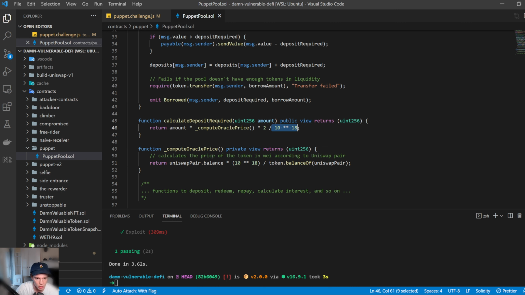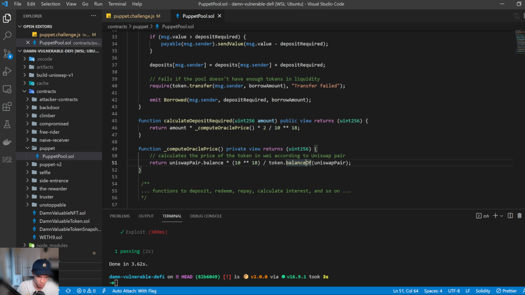To compute the oracle price, it gets the Uniswap pair's ETH balance and divides it by the token balance of the Uniswap pair. What this means is it's getting the ratio between the two reserves to see what the price is. Again, the idea is that the value of the two reserves should be the same.